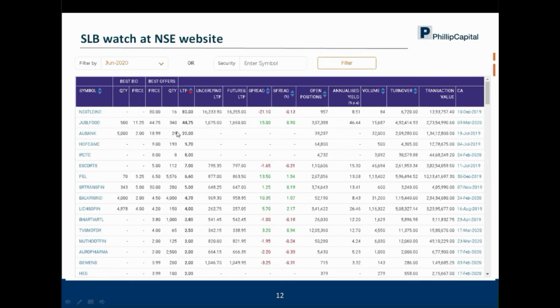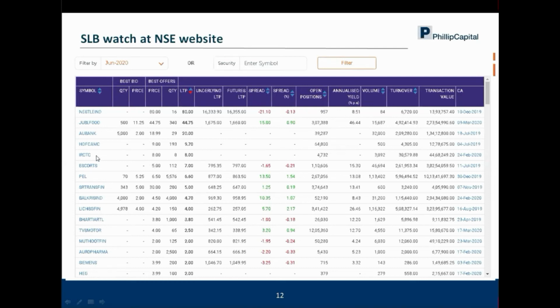Obviously this was when the market was closed, so you will see some quotes which are haywire. But just to give you a glimpse, let's say there's Nestle India. There's an offer which is 80. The LTP is 80, and then there's the annualized yield and the volume. So everything is on this particular page.